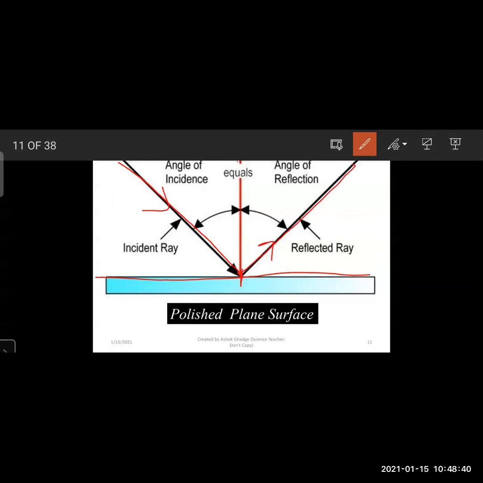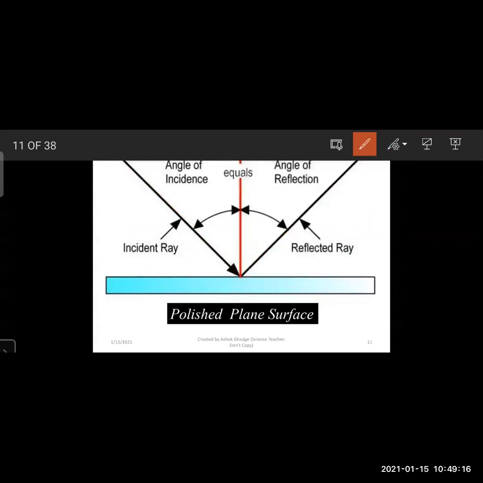At the point on the reflecting surface, if we draw a perpendicular, that perpendicular is called a normal. The angle between the incident ray and the normal is called the incident angle or the angle of incidence.